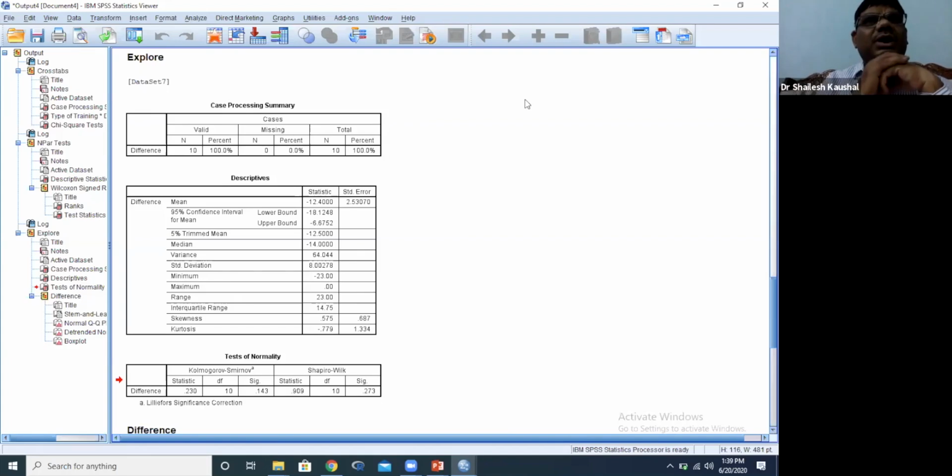If we want to compare two groups, we use the independent t-test. If we want to compare more than two groups, we use ANOVA. If we want to check the impact of several independent variables on a particular outcome variable, we can use multiple regression analysis. Yes. Okay, sir.